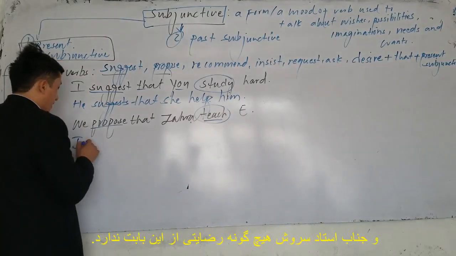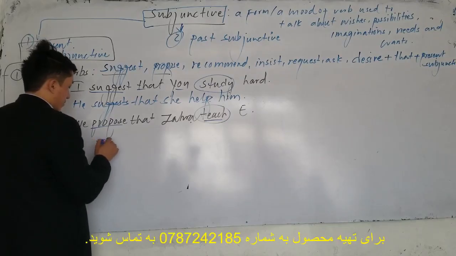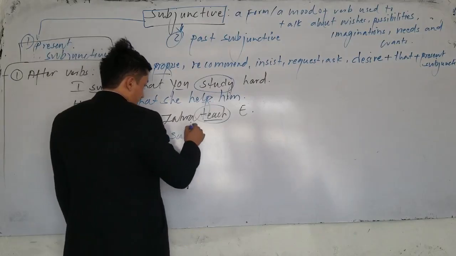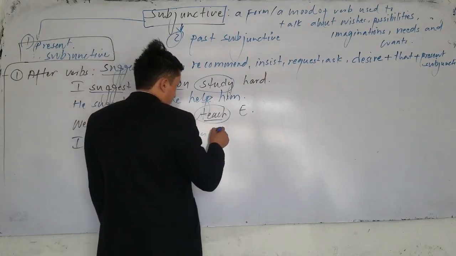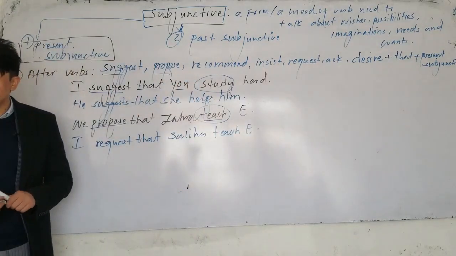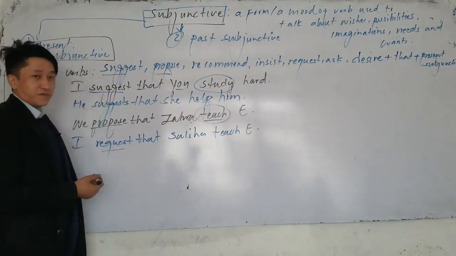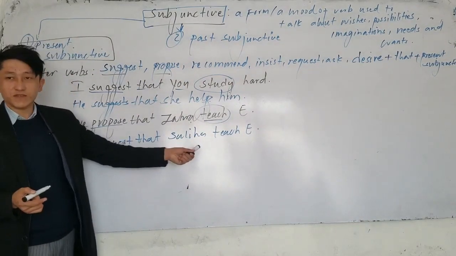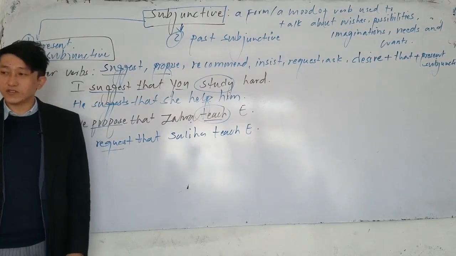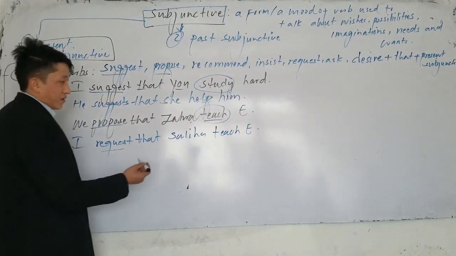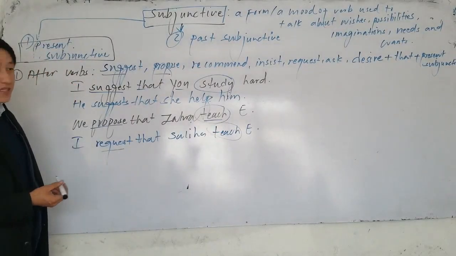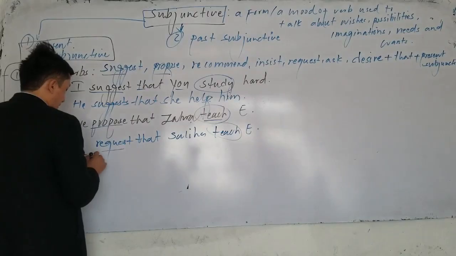For example, if I say I request that Saliha teach English. What is the meaning of this sentence? Here, it's what I request. But if I say Saliha teaches English, what is the meaning of this sentence? It happens. Yeah, she's a teacher. But if I say I request, it's what I want. She may teach or she may not teach. Now here, which one is subjunctive? Teach. Okay.